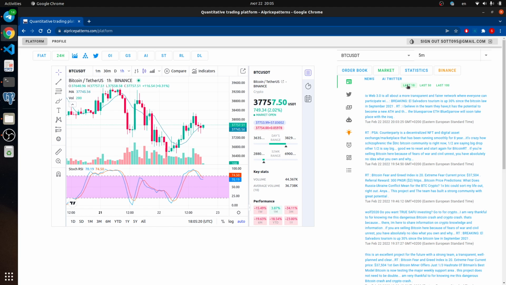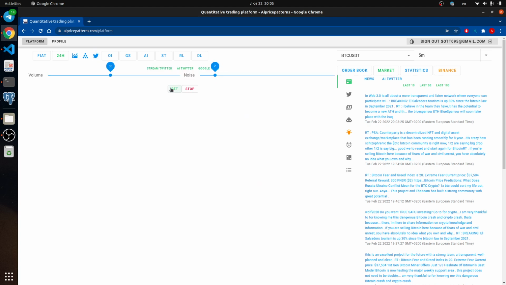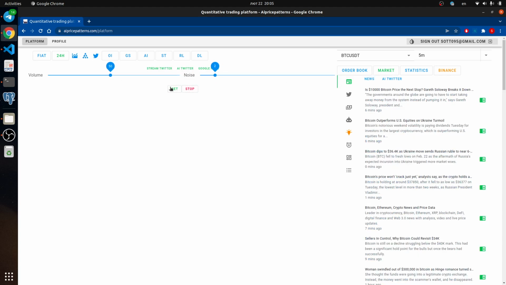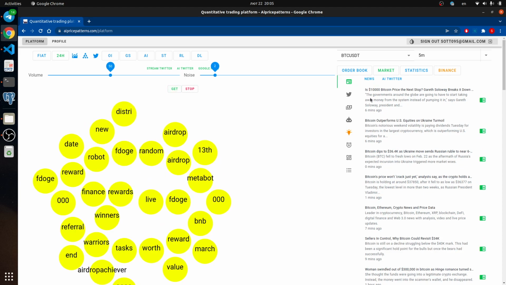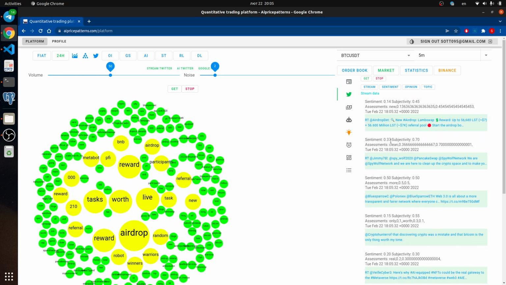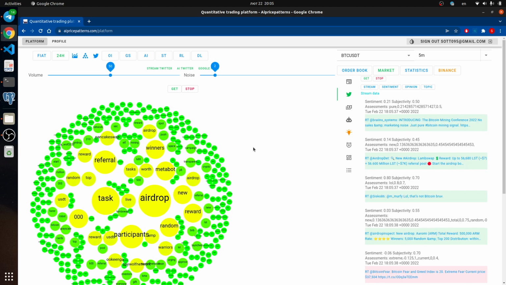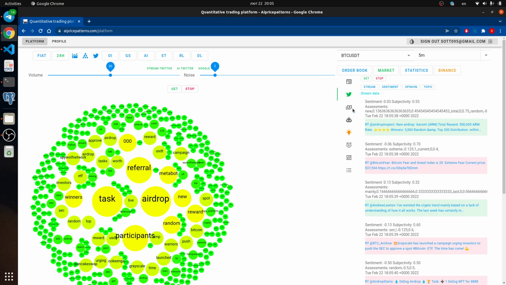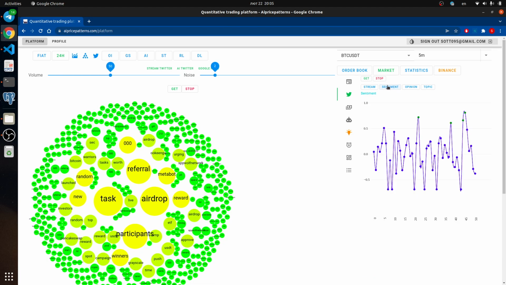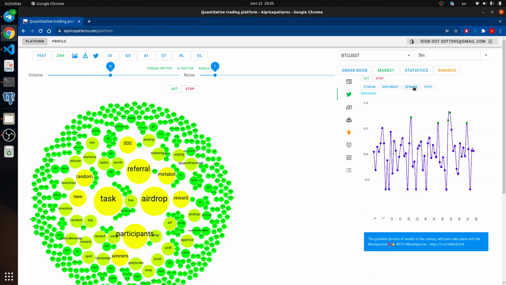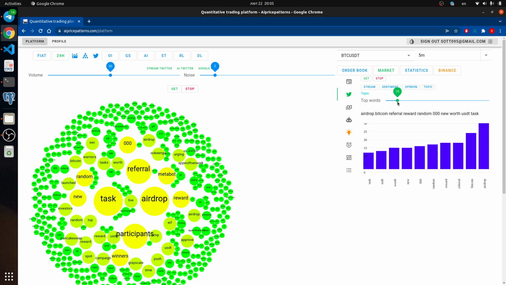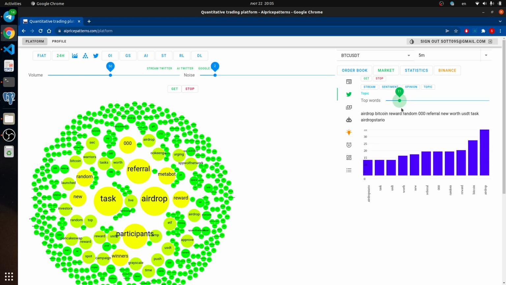I would like to show you how we could process this data. For example, you could click on this Twitter data, and we could get data from the Twitter stream. This is all the streamed Twitter data, and you see we have a multiplicity of Twitter data. I tried to make some structure for this data, and in this bubble chart we have sentiment analysis, opinion and topic, and we could select a different number of top words.